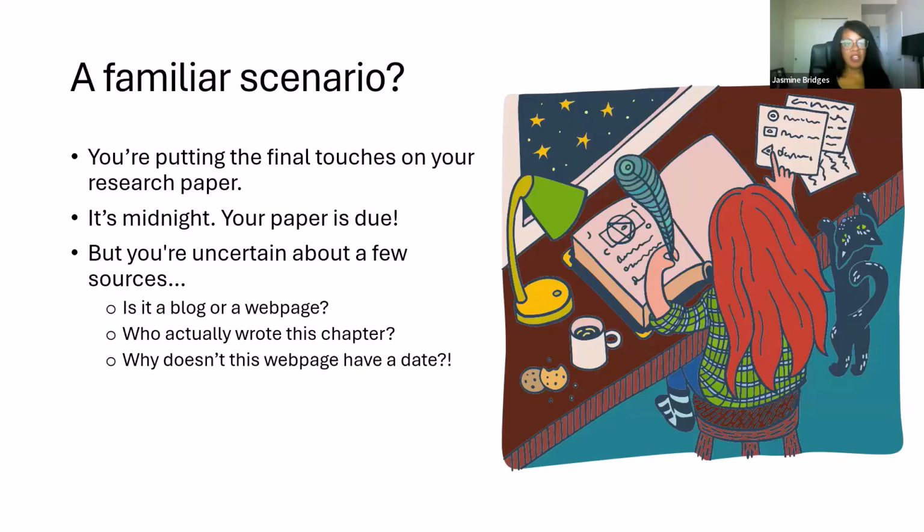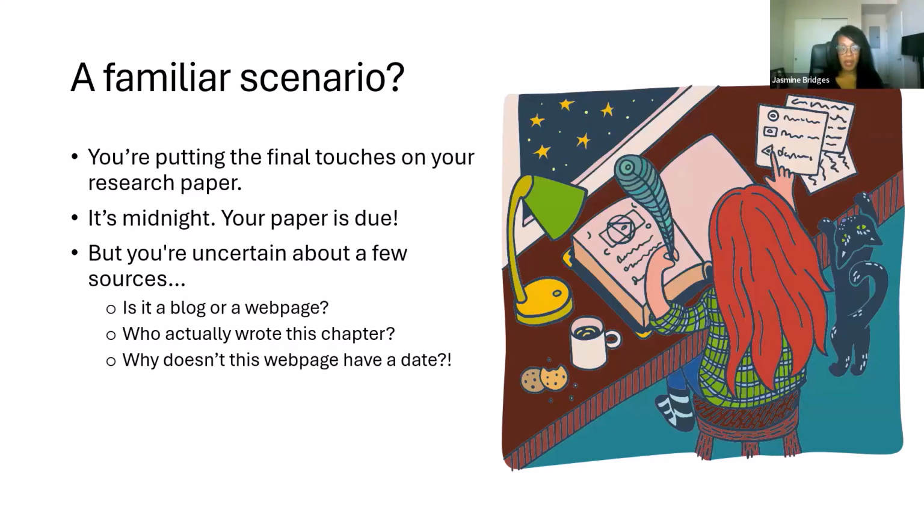Thank you. Okay, so of course this would never happen to us, that we procrastinated on our paper, but let's just say it did. And time is ticking down. There's 20 minutes before you need to turn in your research paper. You're putting the final touches on everything, but you're uncertain about how to reference a certain source. Just like Samantha talked about, we've gone online, we've made sure that our sources don't contain any misinformation. We know, like Chelsea talked about, that we're going to need to give credit where credit is due and put citations in based on the sources that we found.